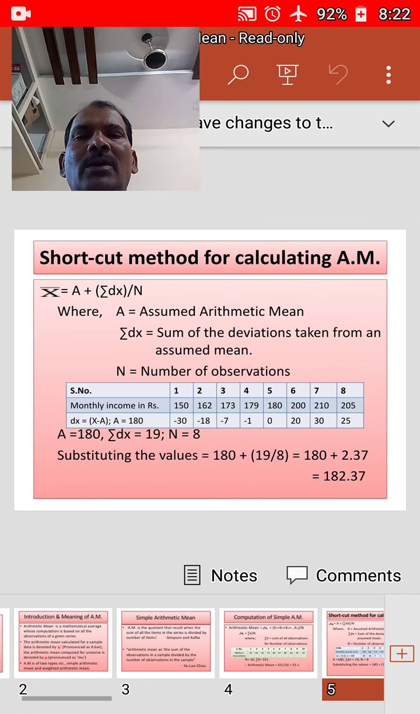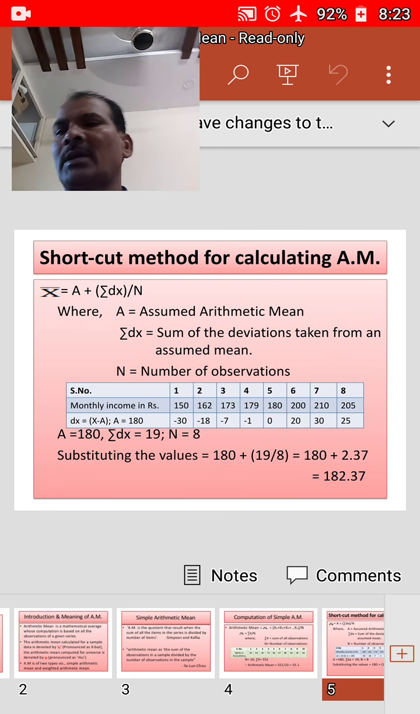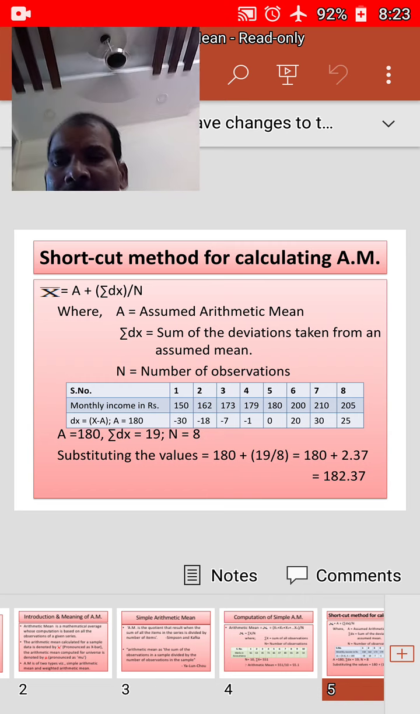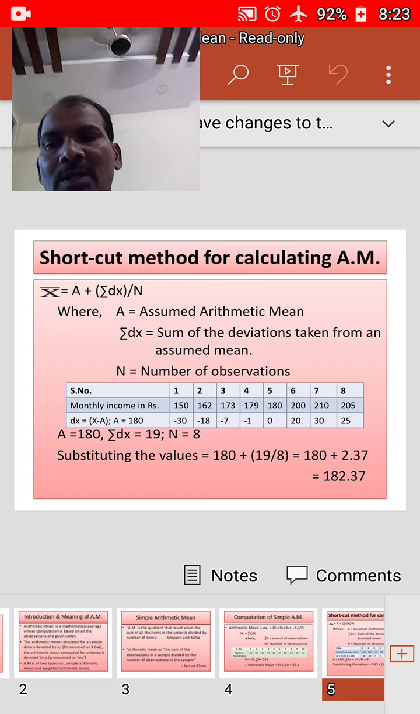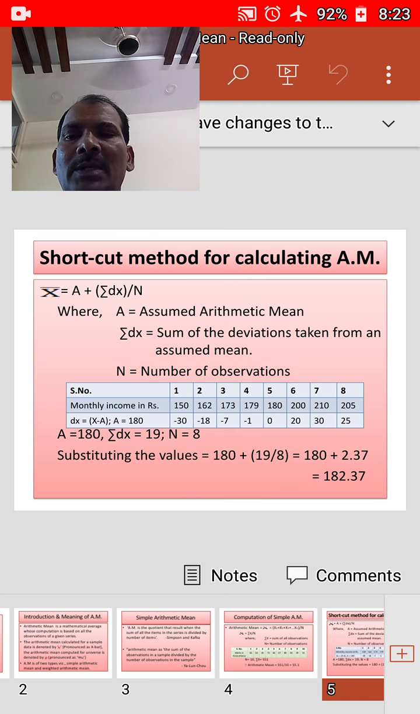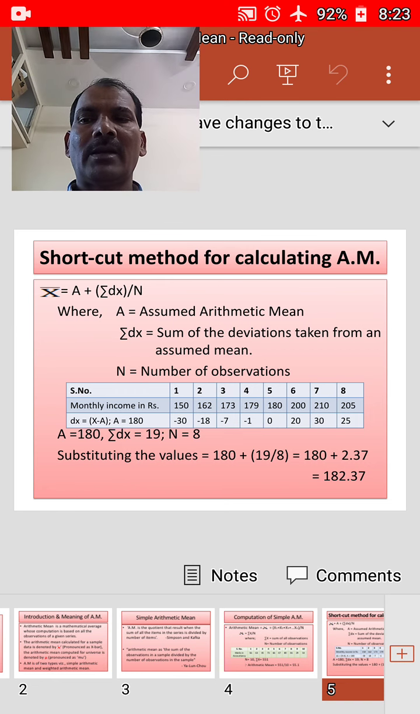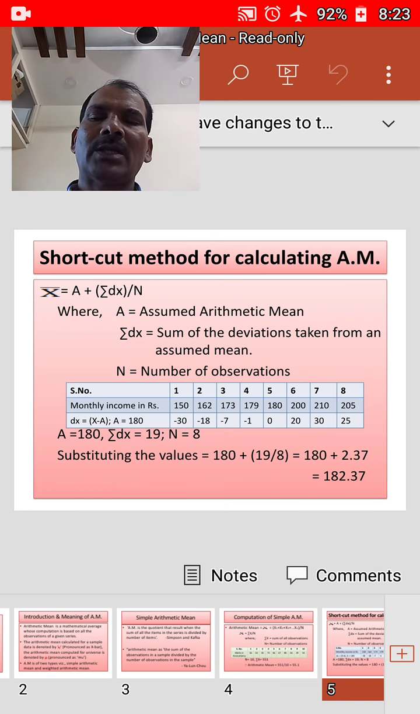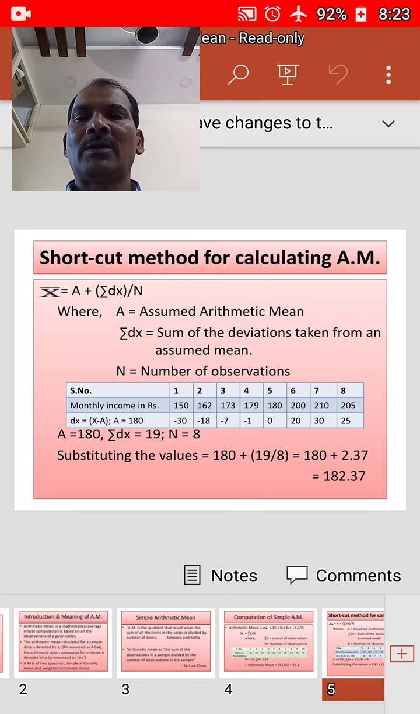55.1. Now we will see the difference between the shortcut and direct methods. The direct method of calculating arithmetic mean is convenient only when the observations are very few and their values are represented by small numbers. When the variable constitutes a large number of observations, computation of arithmetic mean involves more calculations. To overcome this difficulty, the shortcut method is used.